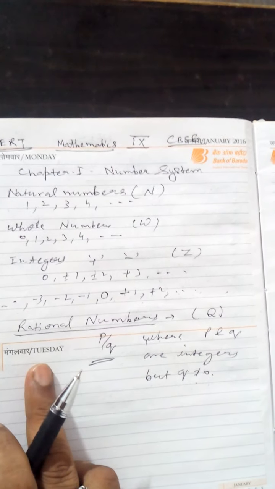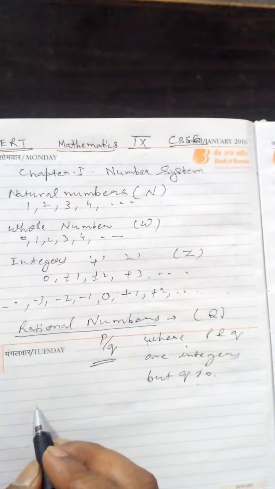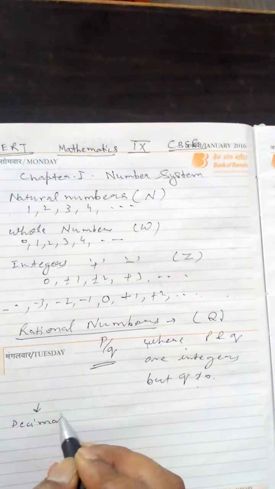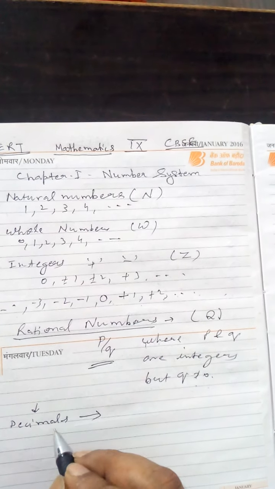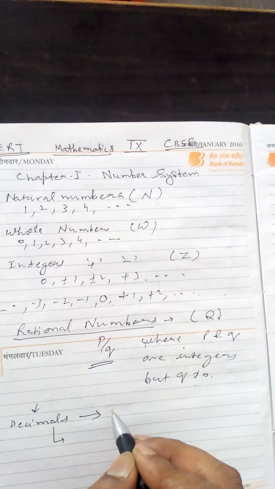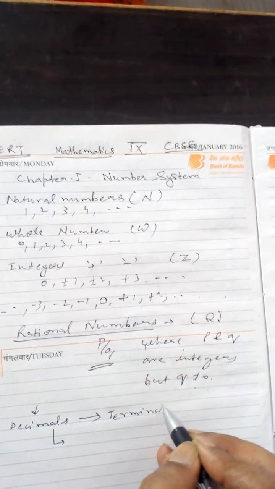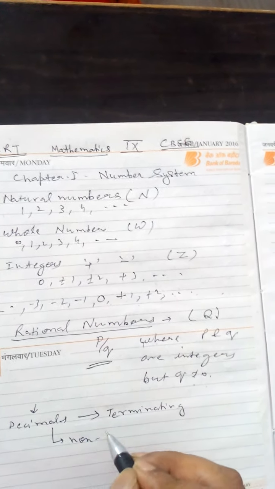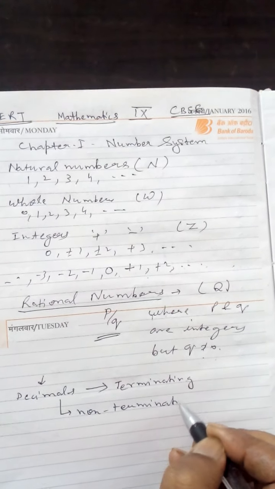Rational numbers are also known as decimal numbers, which are of two types: one, terminating decimal, and one, non-terminating decimal.